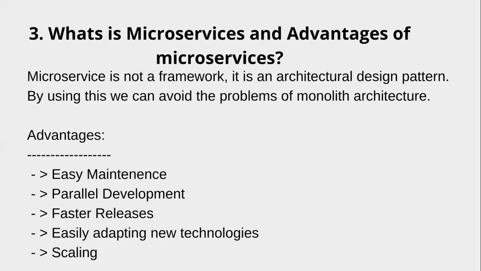One microservice you can develop with Java, another with Python, another with .NET. There is no condition that all modules should be developed with the same technology. Different technologies we can use here.